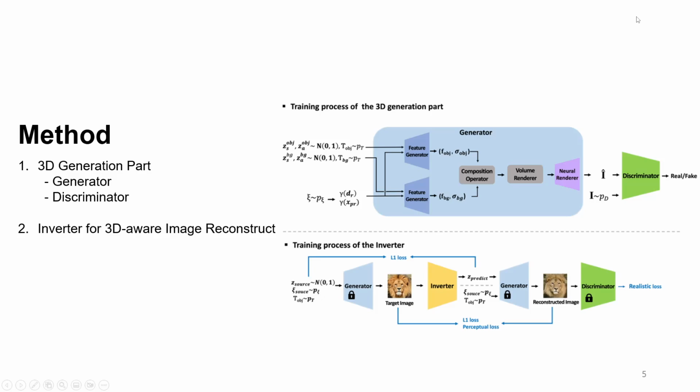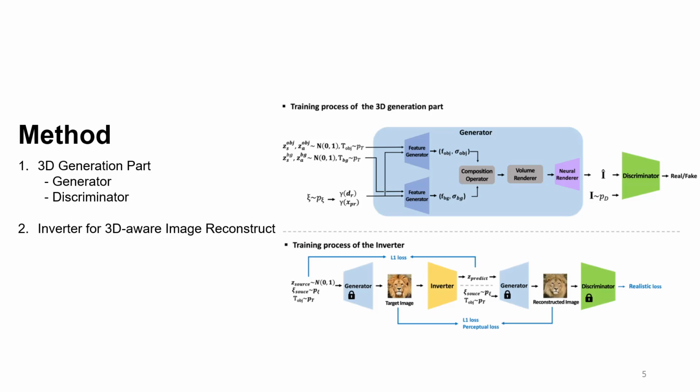The training of ZIGNeRF occurs in two stages. First, the complete training of the 3D generation part, followed by the training of the inverter once the 3D generation part is fully trained. The 3D generation part is an improved version based on the GIRAFFE model presented at CVPR 2022, which we have enhanced.